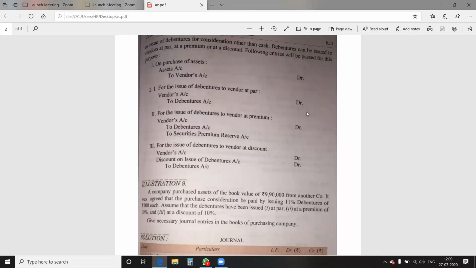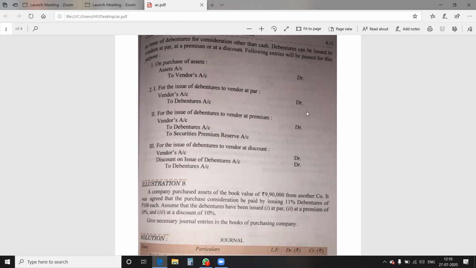In the third point, for the issue of debenture to vendor at discount, when the asset is purchased from the vendor and debentures are issued at discount, the entry will become vendor account debit, discount on issue of debenture account debit, to debenture account.